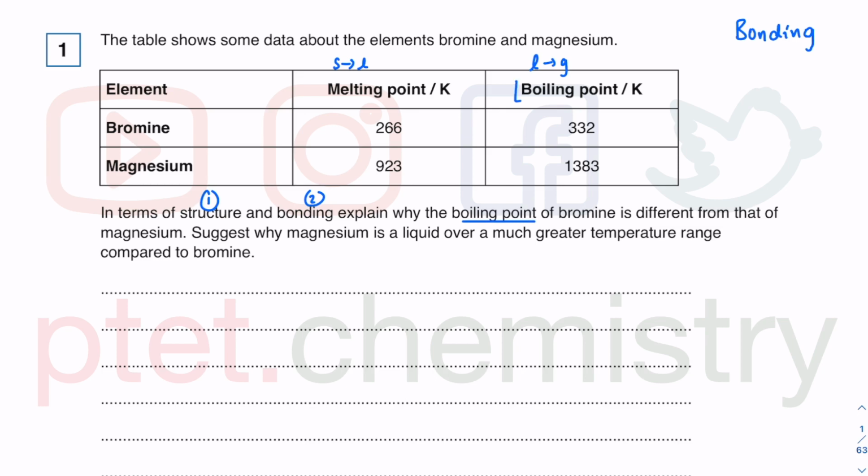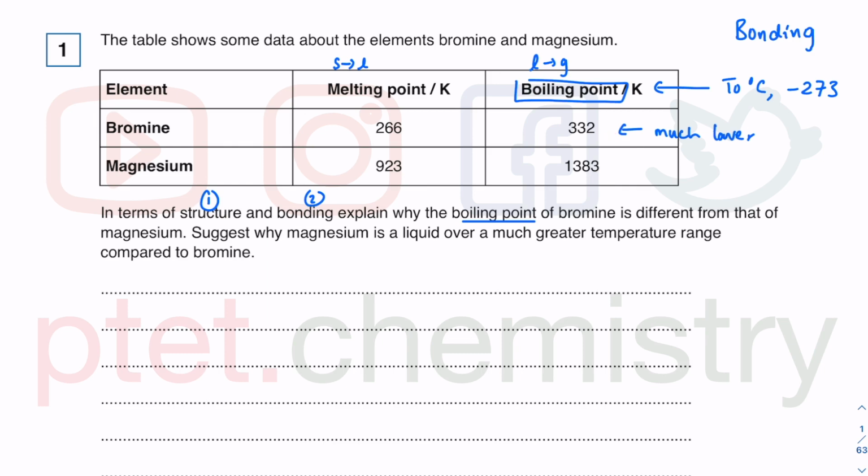If we look at the boiling point, we can see that bromine is much lower. Bear in mind that this one is given in Kelvin, and to convert to degrees Celsius, you need to take away 273 in order to convert the Kelvin temperature to degrees Celsius. Regardless, this is going to be much lower compared to this, whether it's in Kelvin or degrees Celsius.